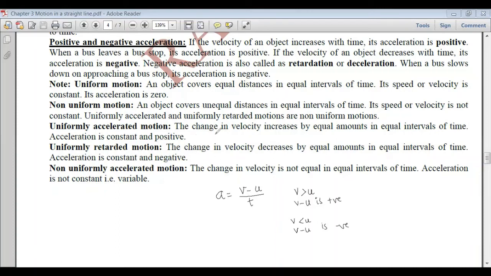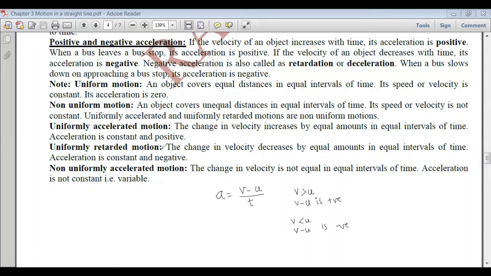Uniformly accelerated motion: the velocity increases by equal amounts in equal intervals of time. So the acceleration will be constant and positive. Uniformly retarded motion means the velocity decreases by equal amounts in equal intervals of time. The acceleration is again constant, but it will be negative.